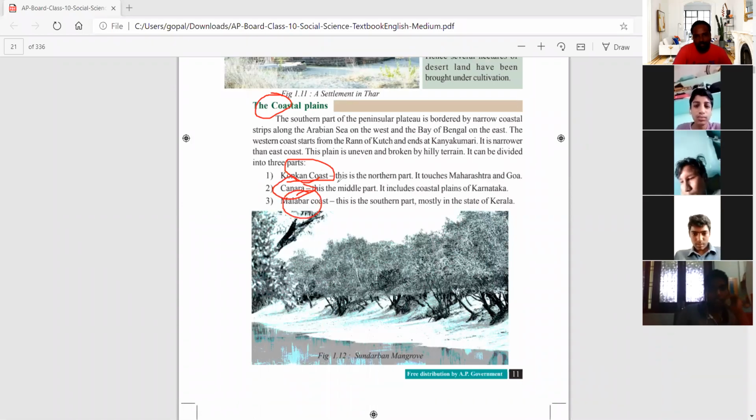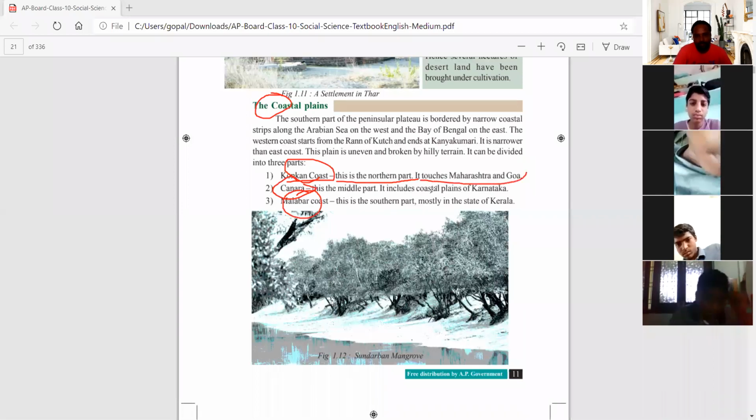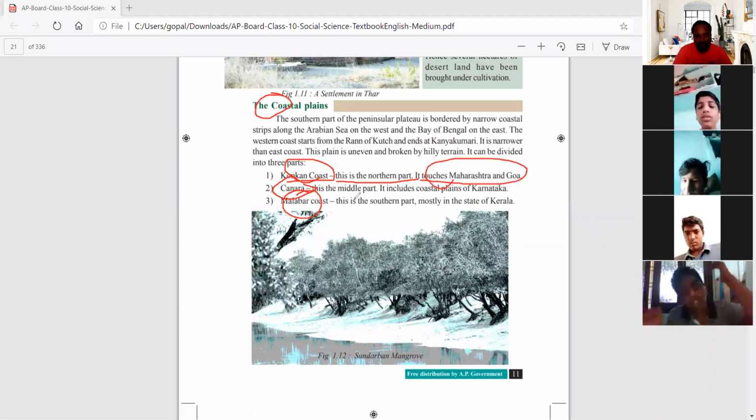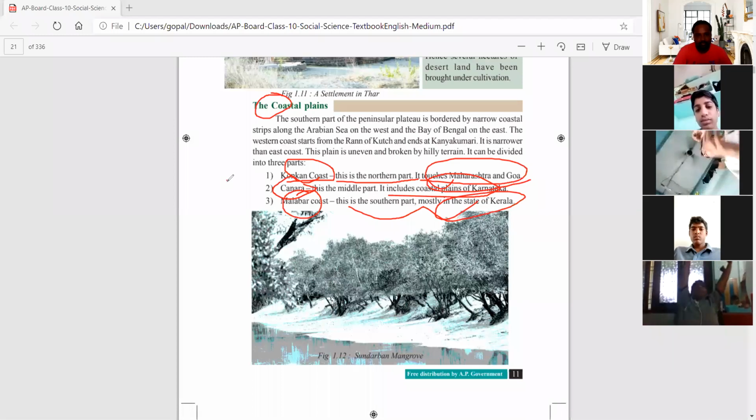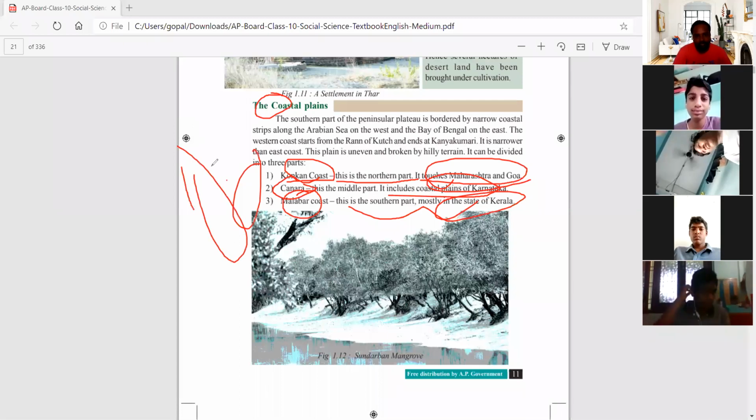So Konkan coast, this is the northern part. It touches Maharashtra and Goa. And next one Canara, it is the middle part. It includes the plains of Karnataka. And Malabar coast, this is the southernmost and covers most of the state of Kerala. So we can see these plains, very important. Malabar coast till Kerala. And this was given only towards the western side, western coastal plains.